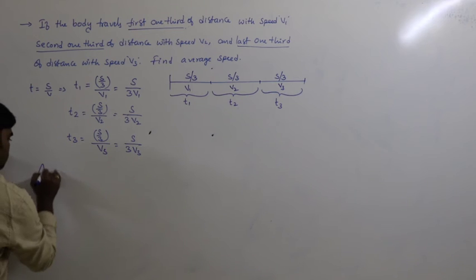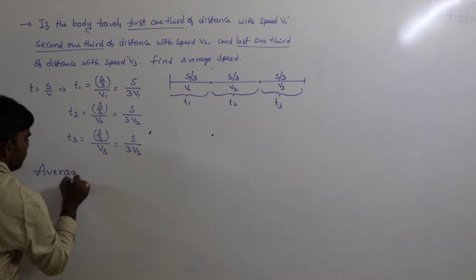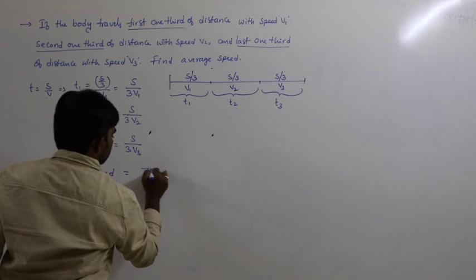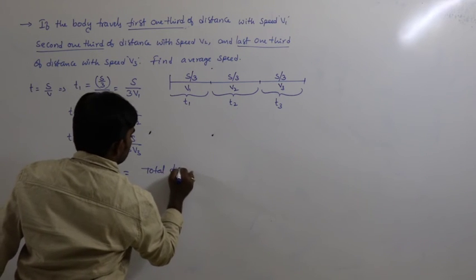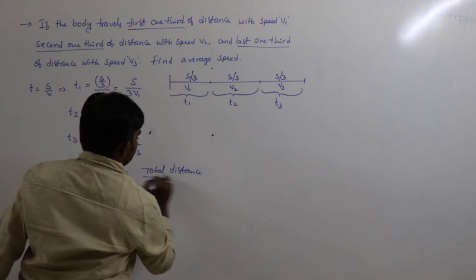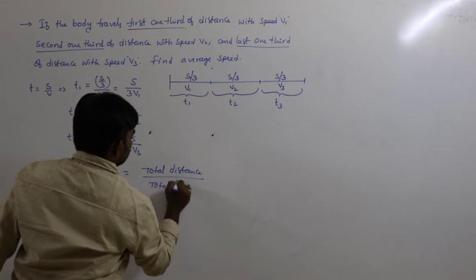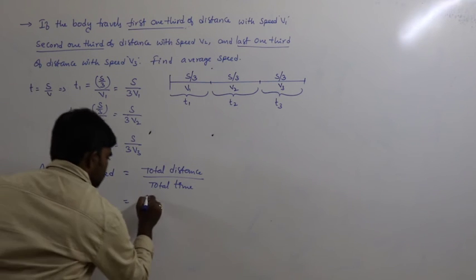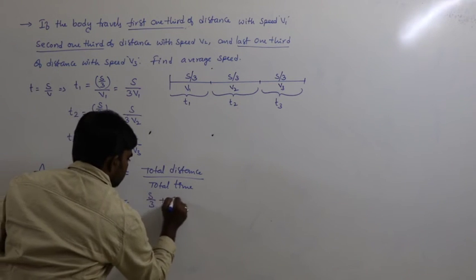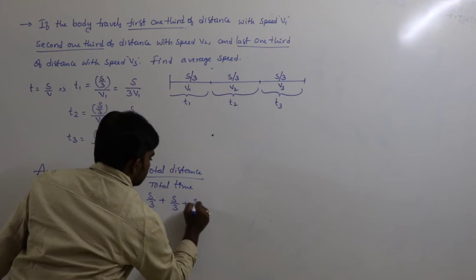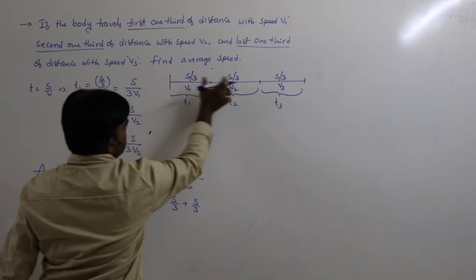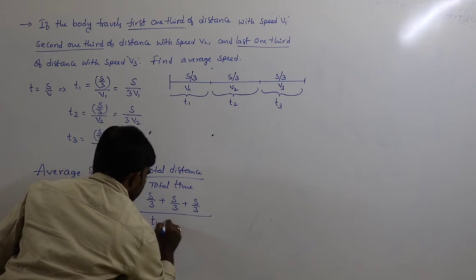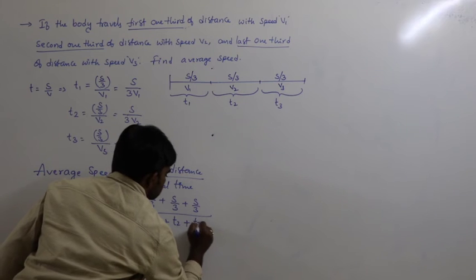So we have to calculate average speed. Average speed is total distance by total time. Total distance is s by 3 plus s by 3 plus s by 3, divided by total time t1 plus t2 plus t3.